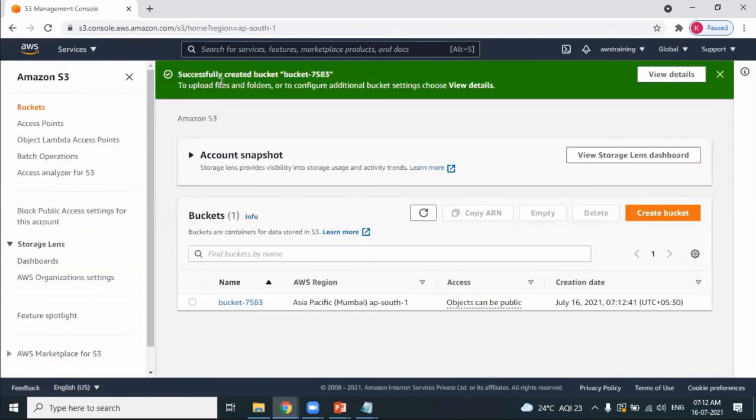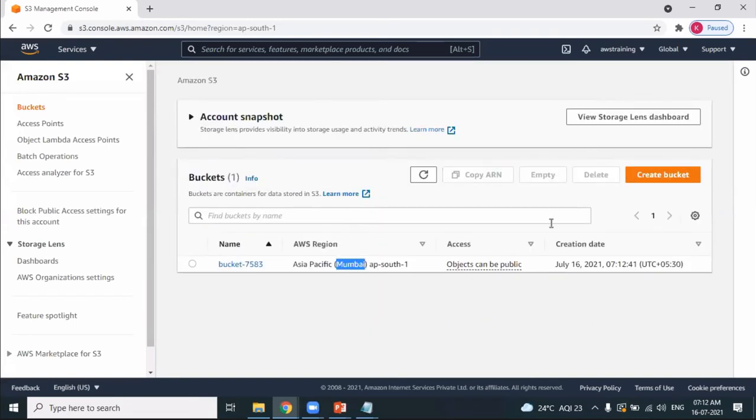You have successfully created a bucket. Now tell me what's the name of the bucket you have created, and in which region. Bucket 7583 is the name of the bucket, and you have created it in the Mumbai region. As simple as that. It's nothing difficult. The user interface is very simple. S3 is very simple. As the name suggests, it's a simple service. So we are done with creating a bucket.